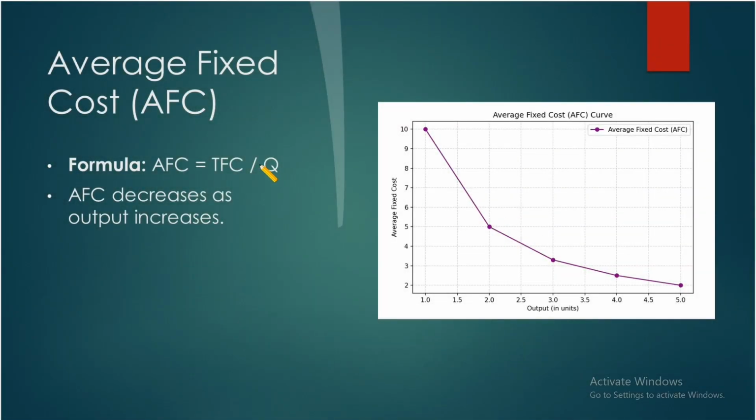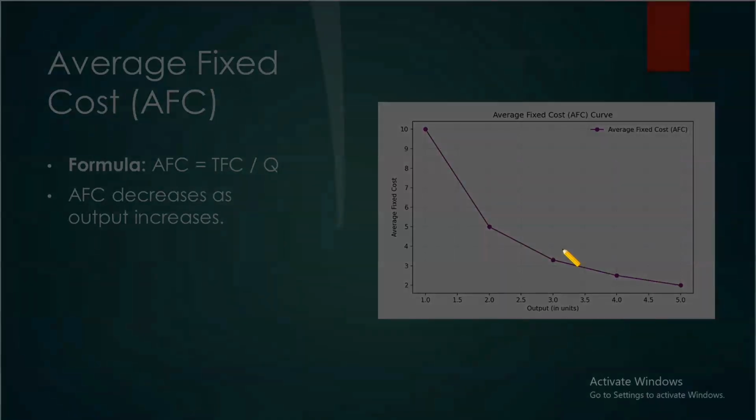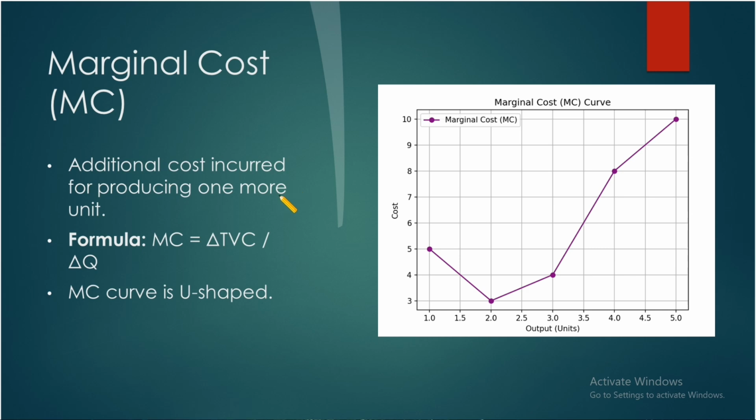Now average fixed cost. Average fixed cost is equal to total fixed cost divided by the quantity. Average fixed cost decreases as output increases. So if output increases, the average fixed cost decreases. Marginal cost. The additional cost incurred for producing one more unit is called marginal cost. Marginal cost is equal to the change in total variable cost divided by the change in quantity. The marginal cost curve is U-shaped.